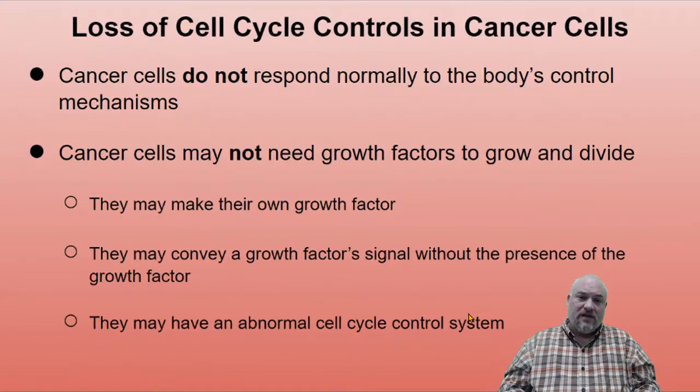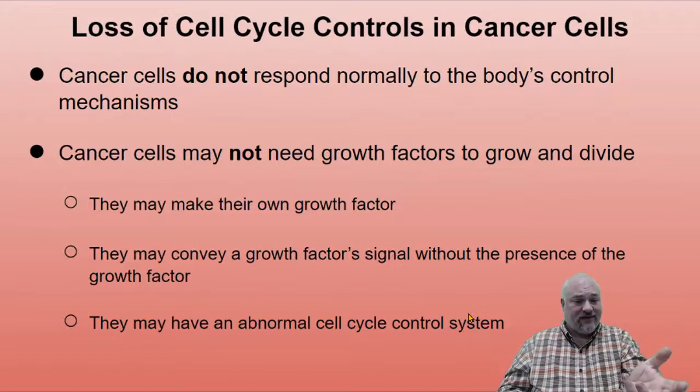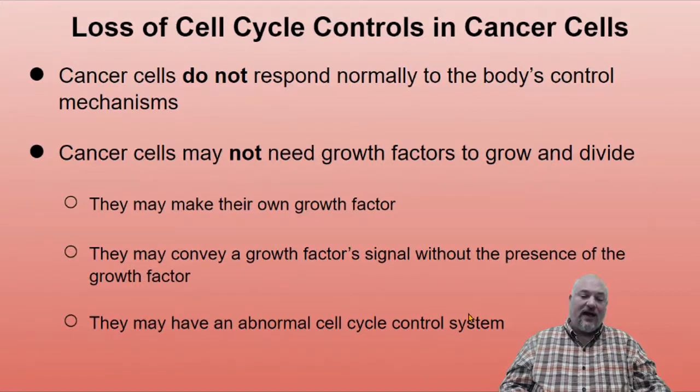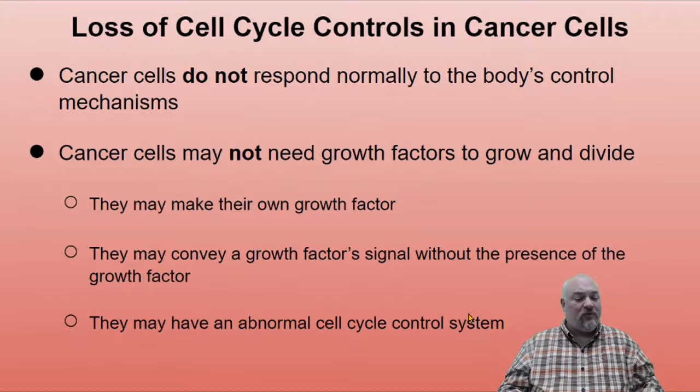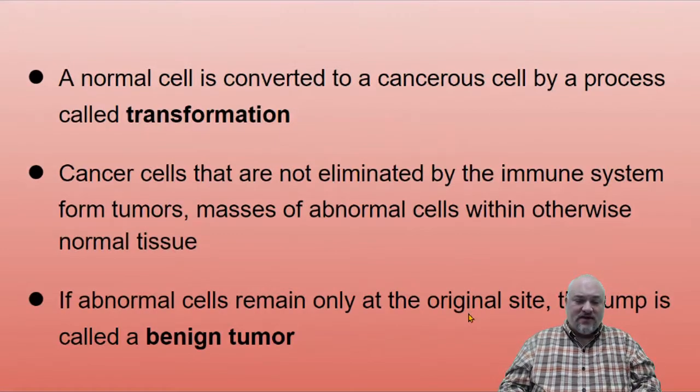So, you know, there's an on signal stuck on somewhere in the transduction pathway, or in the cell receptor, the ligand receptor for the growth factor. Something may be there and it's just stuck in the on position. Or there may be some other abnormality in the cell cycle control system. A normal cell is converted to a cancer cell by a process called transformation. That's when it goes from being normal and dividing like it should to not.